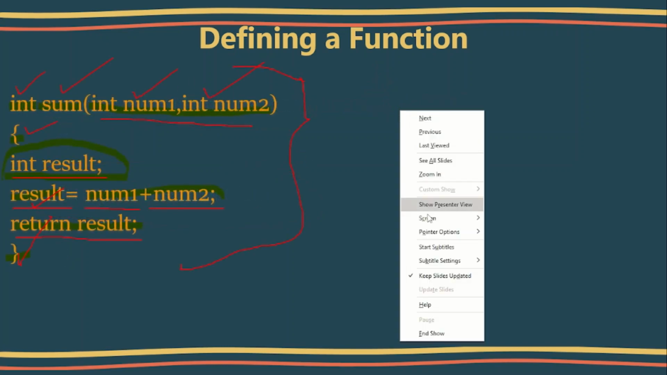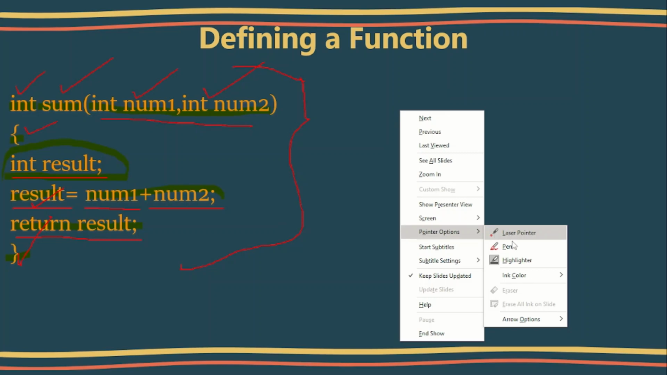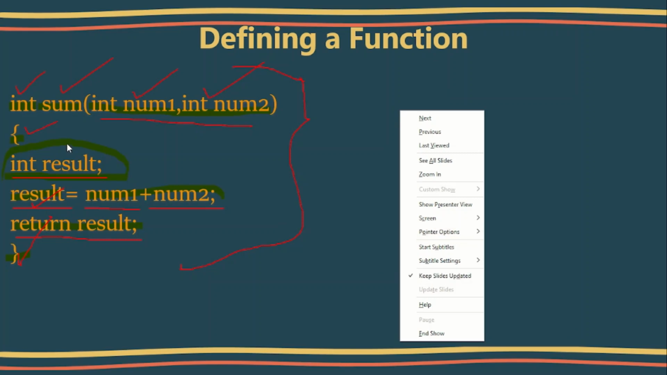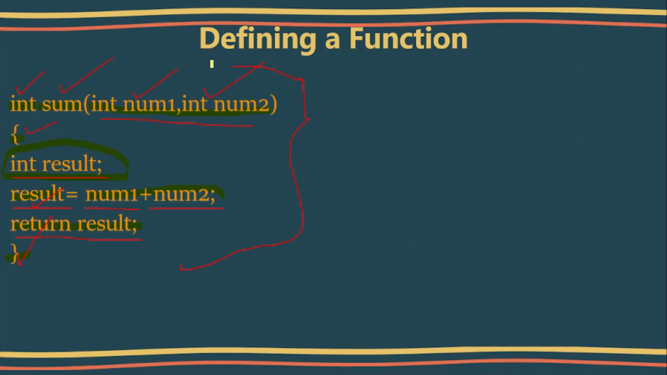Here in defining a function, this is the return type int. Now this function sum will return an integer value to the calling function. This sum is the name of the function. This int num1 is the first parameter, and this int num2 is the second parameter to the function. This is the beginning of the function, and this is the end of the function.